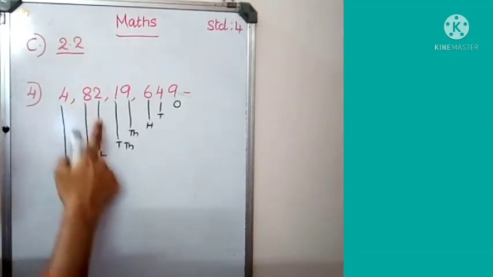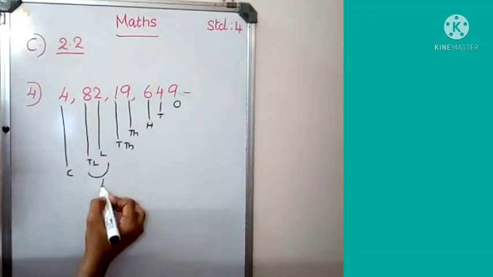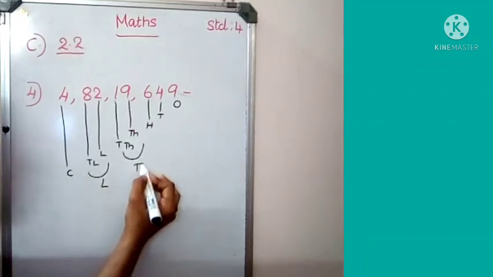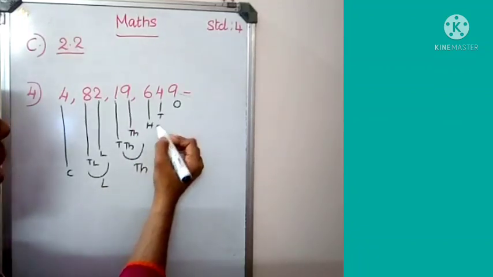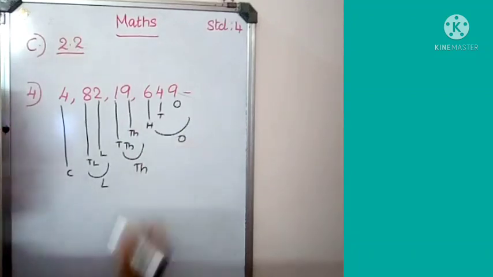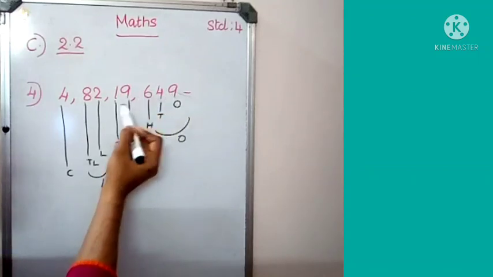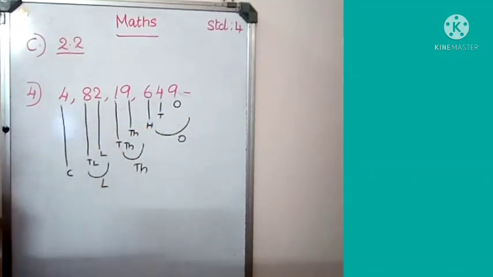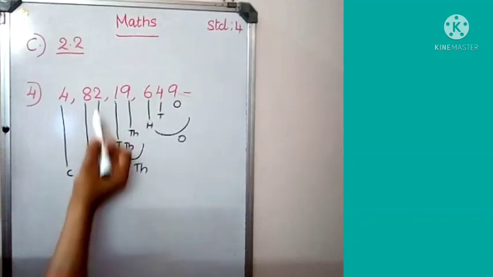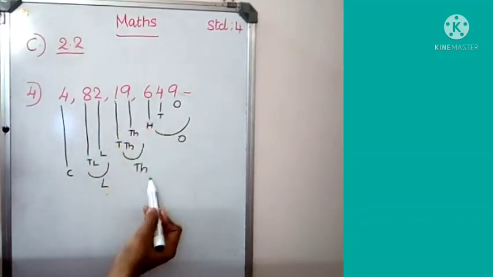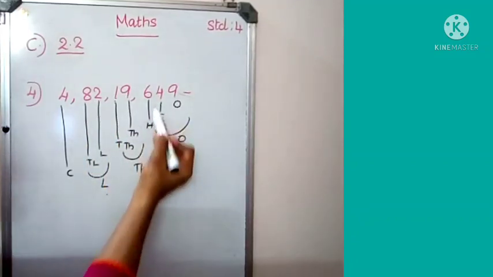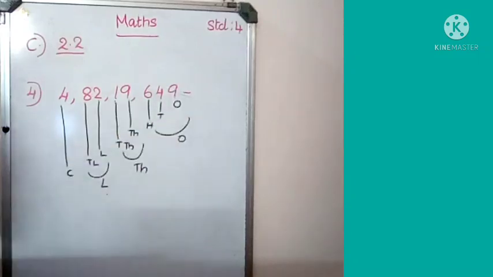Then tell me the number name. 4 crore. This is the lakh period. This is the 1000 period. And this is 100 ones period. There is comma here. 3 places comma, 2 place comma, 2 place comma. Then 4 crore, 82 lakh, 90,000, 649. Very easy. No, maths is very easy, no? No need to worry. Okay.